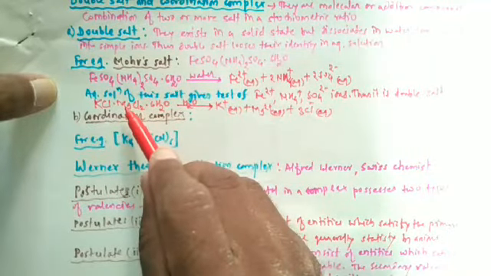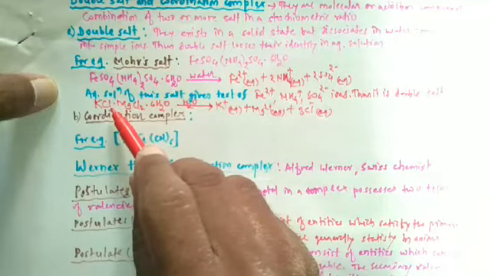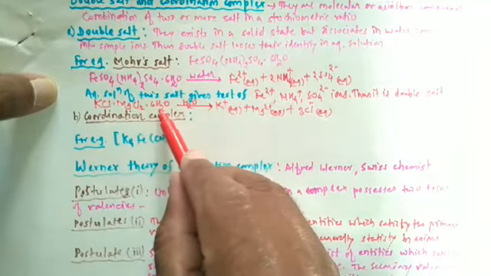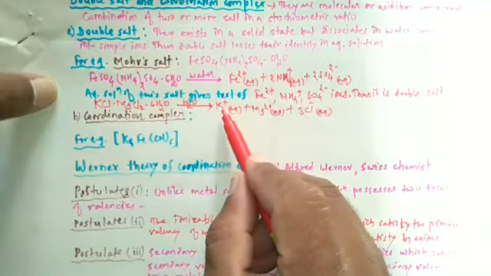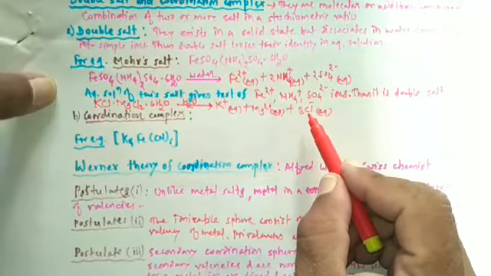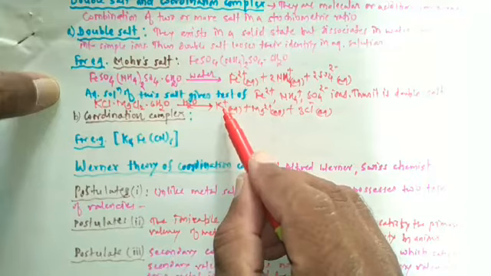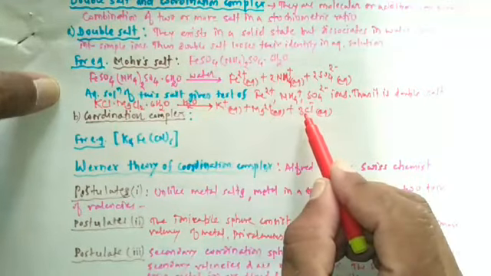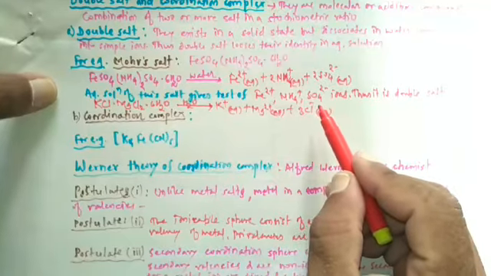When it is dissolved in water, it produces ions like K+, Mg2+, Cl-. And aqueous solution of this carnallite gives the test of K+, Mg2+, Cl-. Thus it is again an example of double salt.